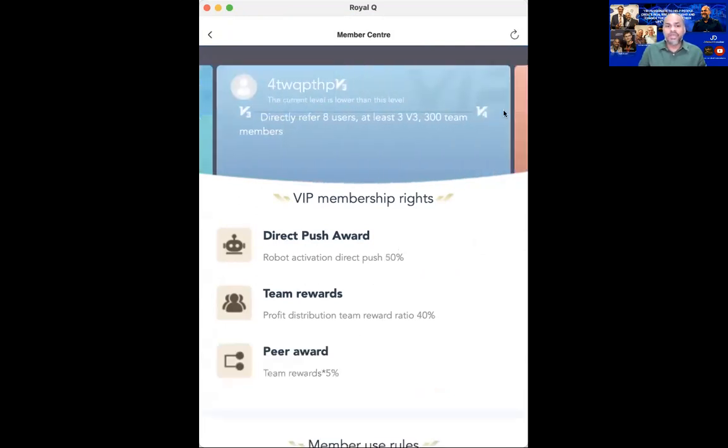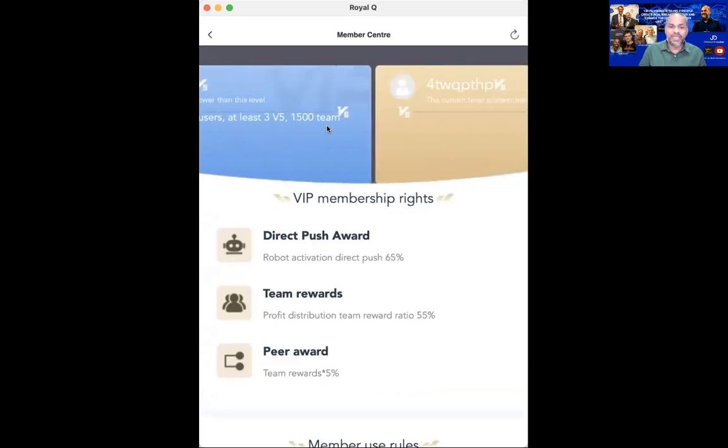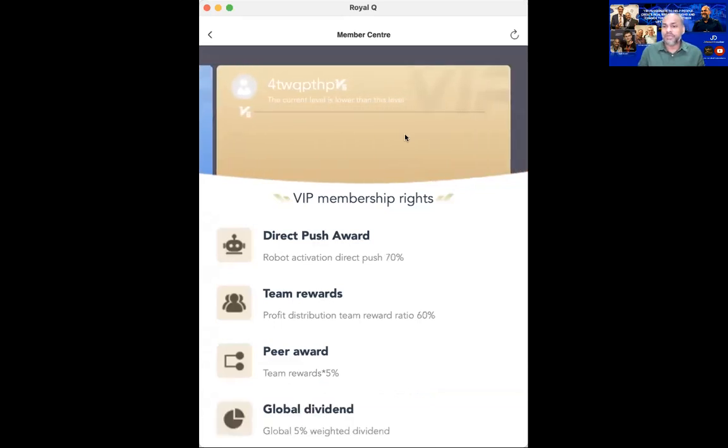So all the information you need is actually in your own app, in your own back office. So all the information is actually provided there. So I hope that is clear. What I'm trying to do is to break it down at micro level so that you understand, especially the differential reward, how many levels you can enjoy and so on. It is not shown there, right? That's the reason why we have this presentation.